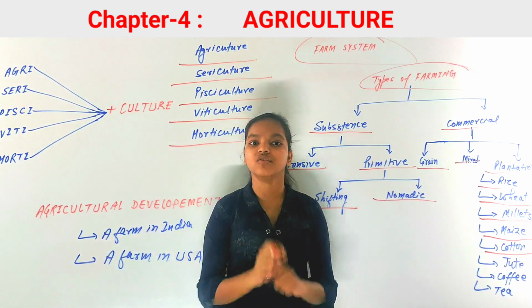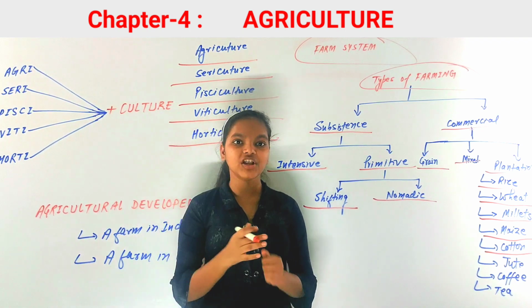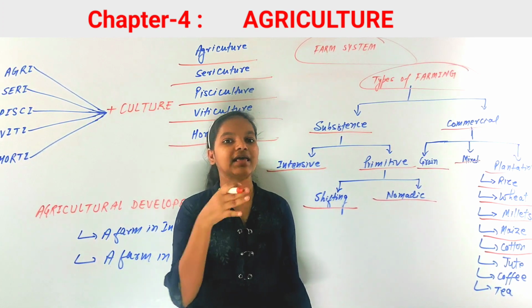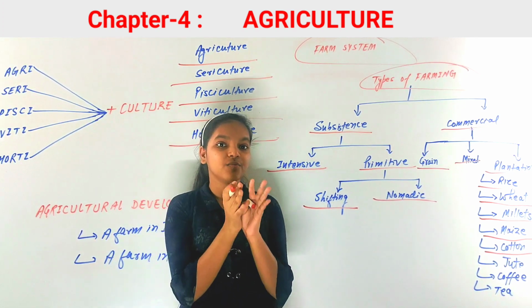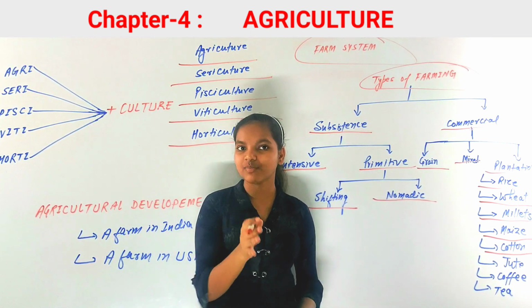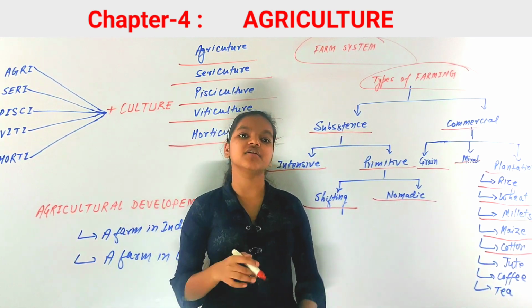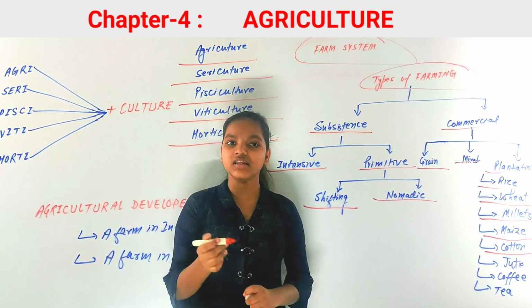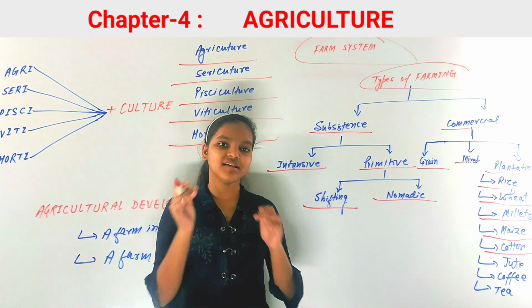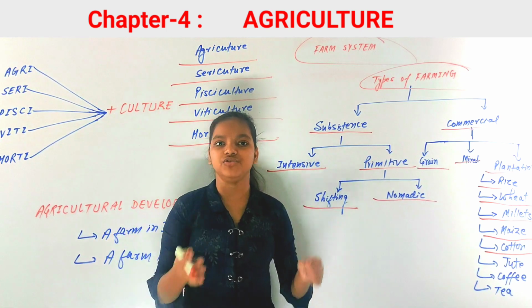You know that cotton is used for cotton textile industries to make your clothes, and it needs high temperature and well-drained, fertile soil. It is grown best on black and alluvial soils. Black and alluvial soils are the most suitable land for growing cotton. The countries that are the leading producers of cotton are India, Pakistan, Egypt, Brazil, and China as well. These are the countries where cotton is produced in large amounts.